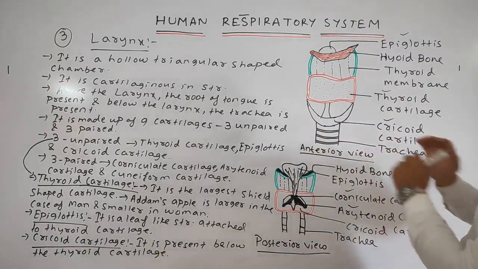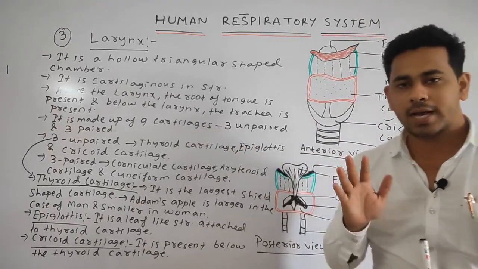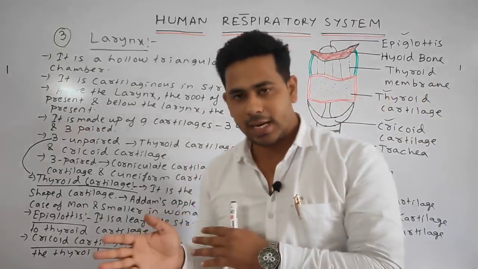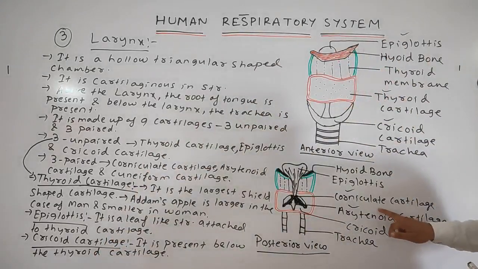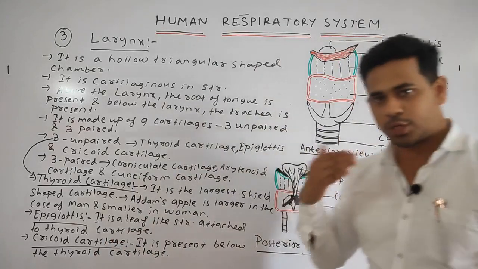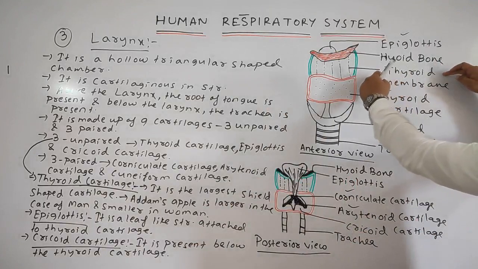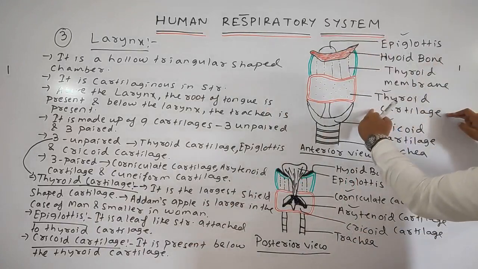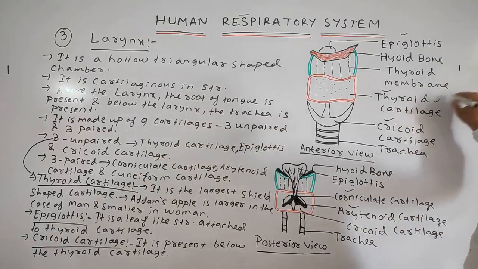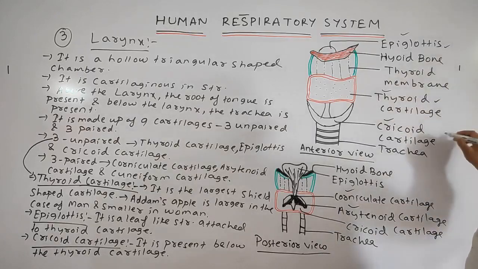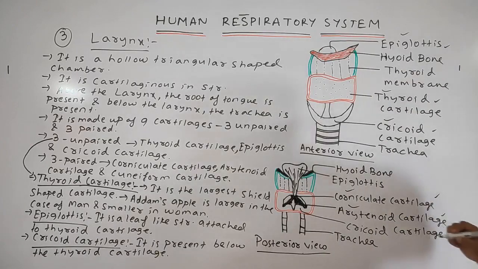Next point, it is made up of 9 cartilages, 3 paired and 3 unpaired. The 3 paired cartilages are the corniculate, arytenoid and the cuneiform cartilage, whereas the 3 unpaired are the thyroid cartilage, epiglottis and the cricoid. Remember, 3 unpaired: thyroid cartilage, epiglottis and the cricoid cartilage. Paired: corniculate, arytenoid and the cuneiform.